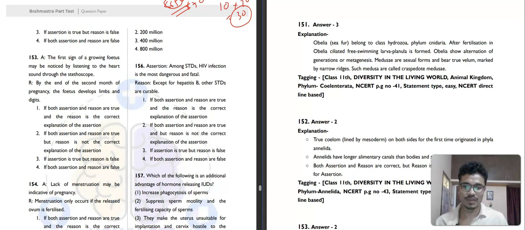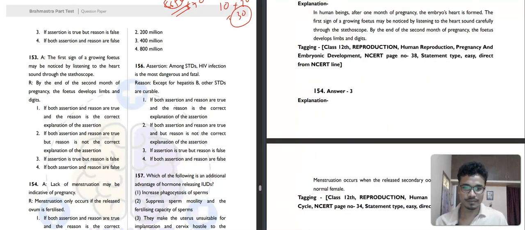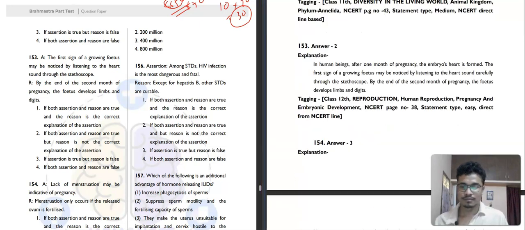Then 153. The first sign of a growing fetus may be noticed by listening to the heart sound through the stethoscope. Correct. Then by the end of the second month of pregnancy, the fetus develops limbs. Correct, but these are not related. So obviously the second option will be the correct answer.